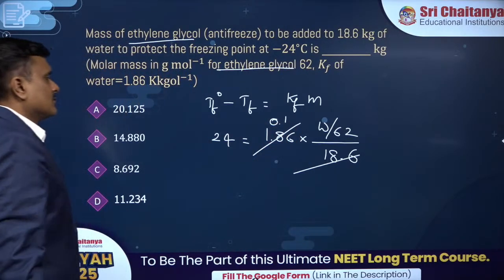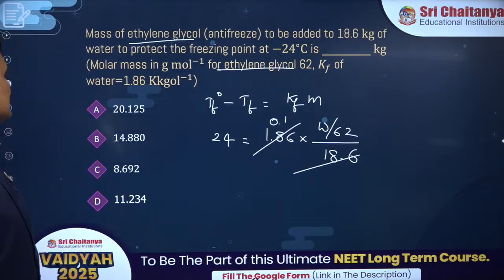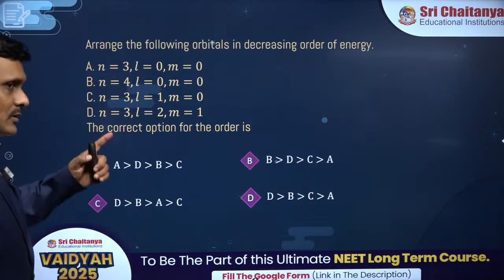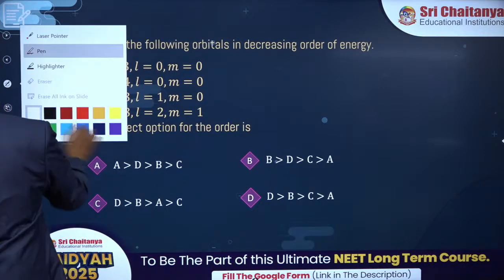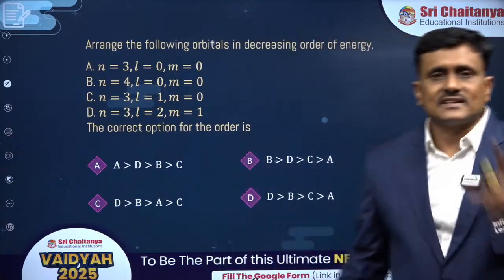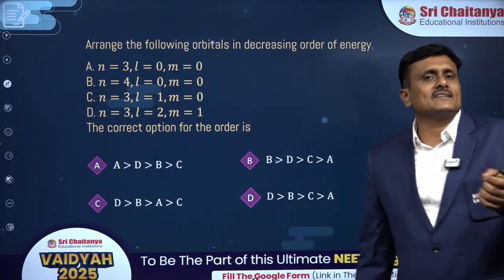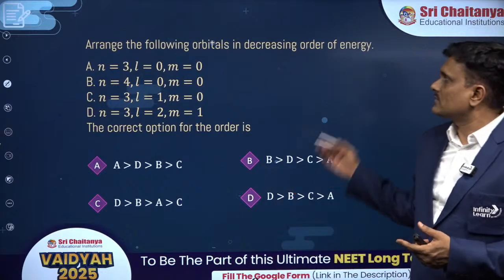Calculations won't be very hectic here. Calculations will be easy, so you can find out the weight of the substance. How do you predict? Except for the hydrogen atom, there is an energy order which we follow. In the hydrogen case you will count degeneracy, but for other elements you will not count that.